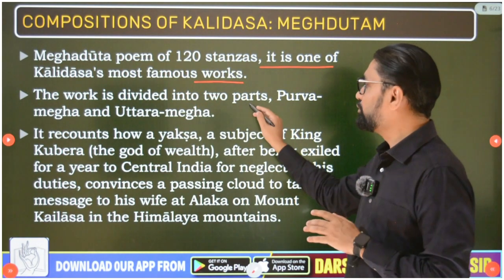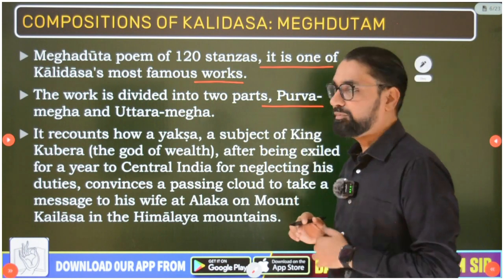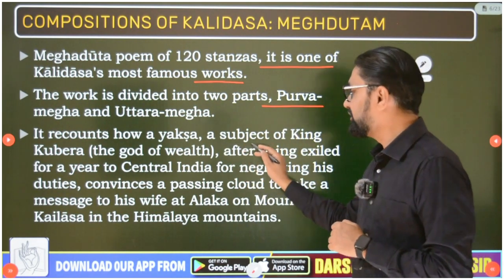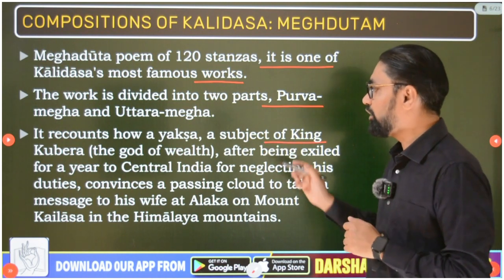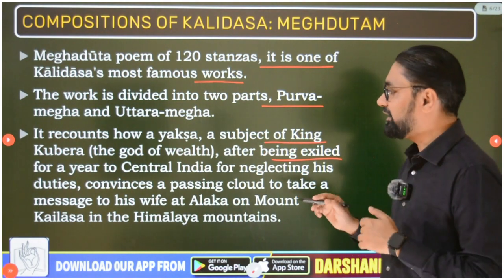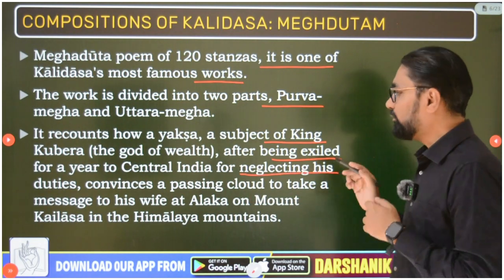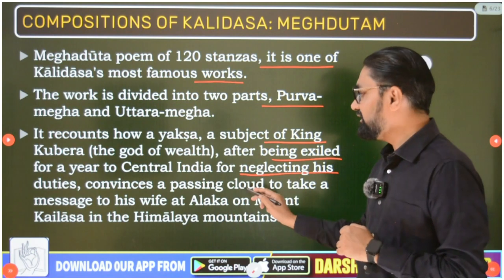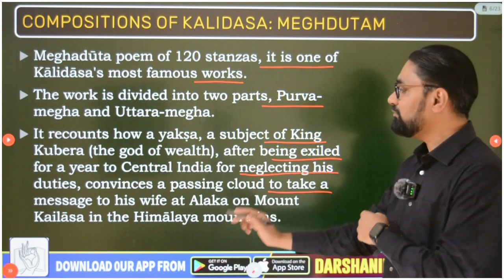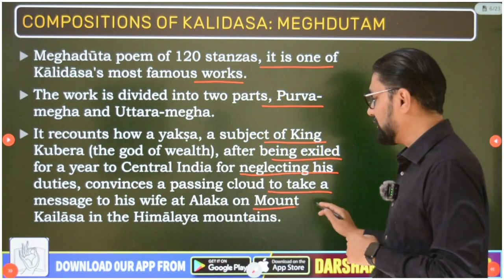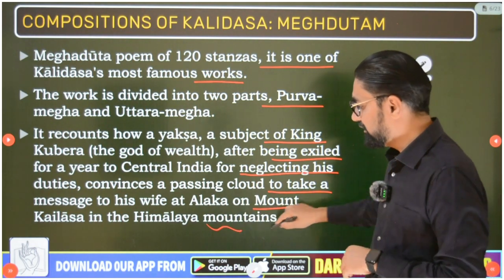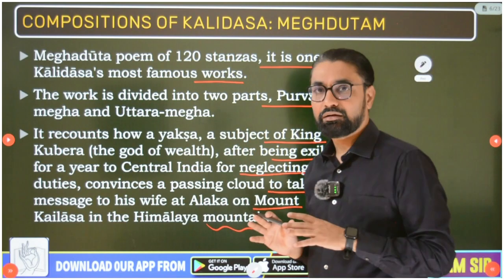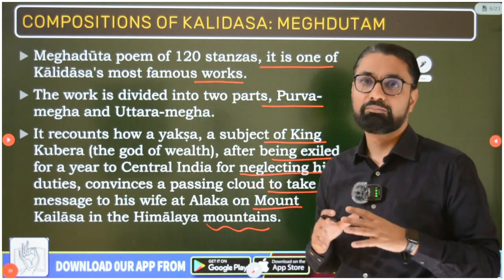So the work is divided into two parts, Purva Megh and Uttar Megh. It has 120 lines, stanzas. It recounts how a Yaksha, a subject of King Kuber, the god of wealth, after being exiled for a year to central India for neglecting his duties, convinces a passing cloud to take a message to his wife at Alka on Mount Kailash in the Himalayan mountains. Okay, and so this is the storyline of this poem, Meghdut.